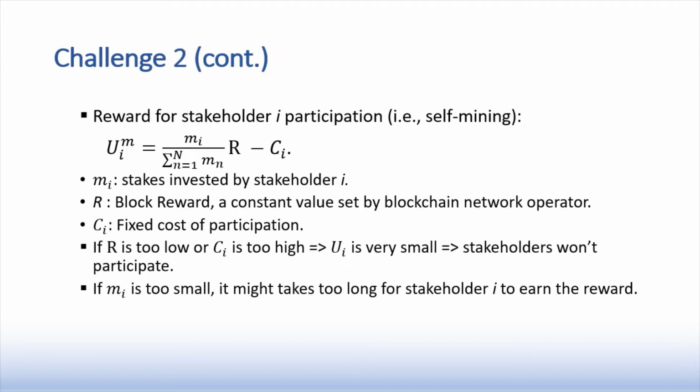This cost is for maintaining and setting up a connection to the network. As you can see from the formula, if the block reward is too low or the cost is too high, the reward will be very small, and so the stakeholders will not participate.